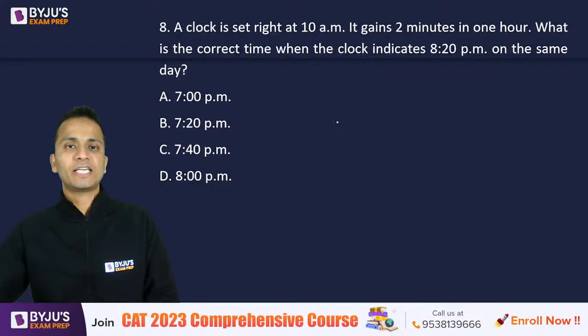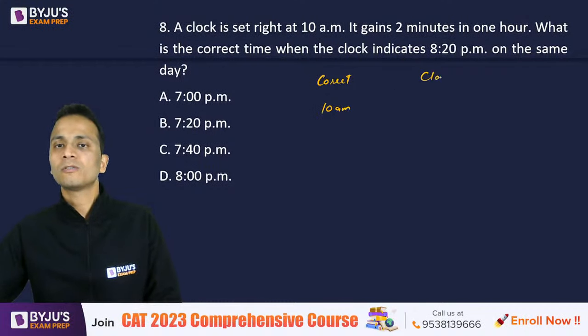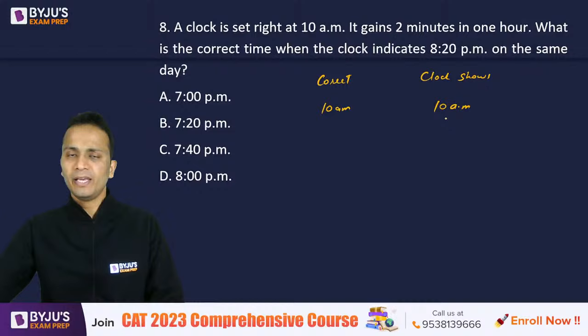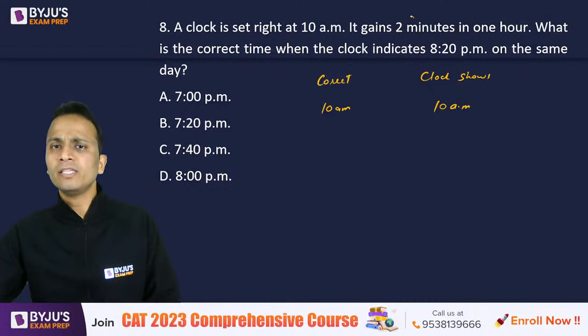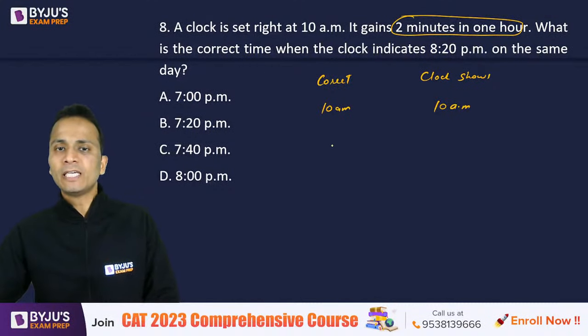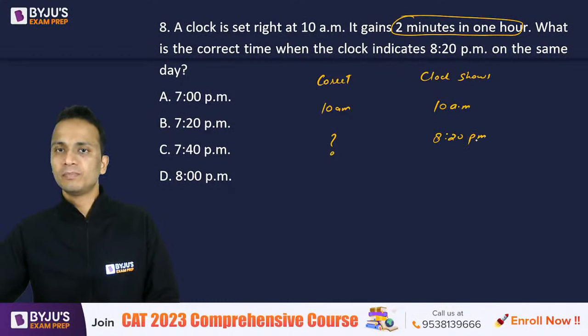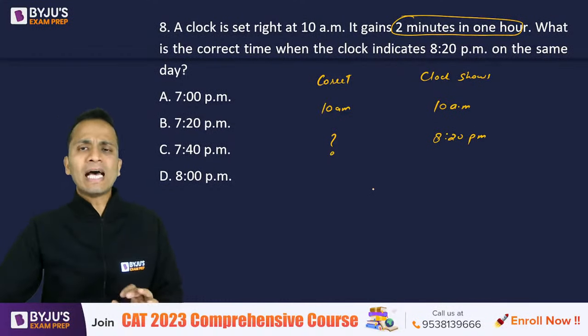All right, चलिए check करते हैं. Now, when the correct time is 10 a.m., the clock shows 10 a.m. because the clock is set correctly at 10 a.m. right? Now this clock gains at a rate of 2 minutes in 1 hour. Now we have to find out the correct time when the clock indicates 8:20 p.m. Okay. Now what is happening with this clock?